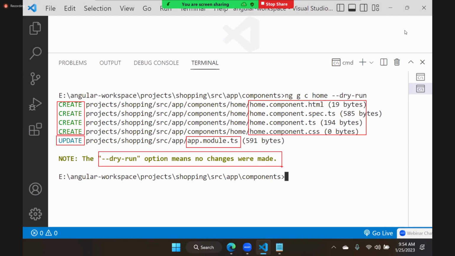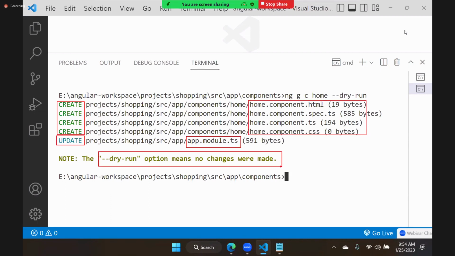That means nothing happened. Was the home component added? No, it's not added. It just showed you that this is what I will do. If you are interested, then remove the dry run and hit enter. Then it will really create it. So dry run is used to test before what it actually does. That's very important. Blindly, you cannot add without knowing what is added and where it is affected. First you should know and then add. That is what dry run actually is.